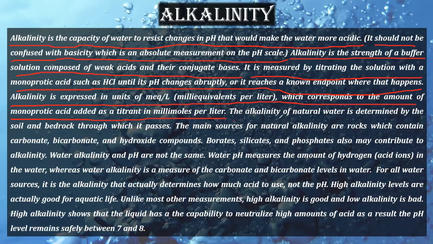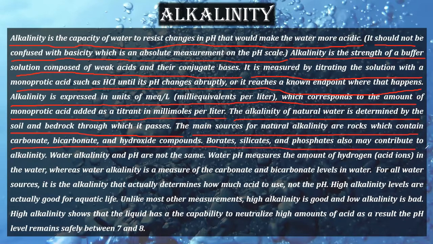Fine. Alkalinity of natural water is determined by the soil and bedrock through which it passes. Yes. So basically, we know that weathering of rocks and weathering of soil is a very important concept. Whenever water passes over rocks, some portion of the top layer of the rock or the soil will mix with water, right? And it will result in alkalinity. That is very important to consider. Main sources of natural alkalinity are rocks, which contain carbonate, bicarbonate, and hydroxide compounds. Borate, silicate, and phosphate are also present in rocks, so they may also contribute to alkalinity. Right? This is also a very important concept.